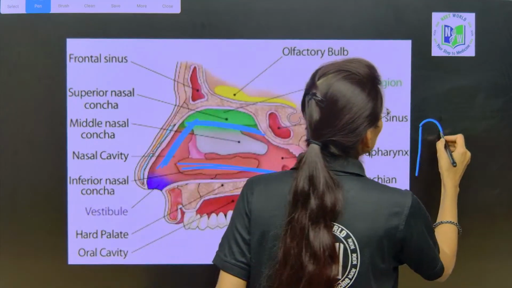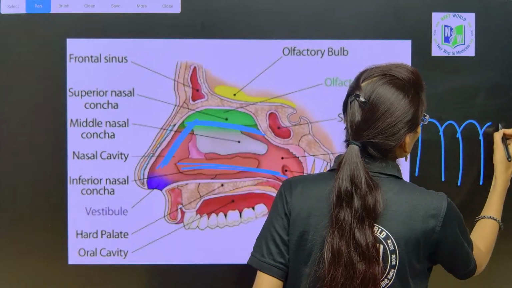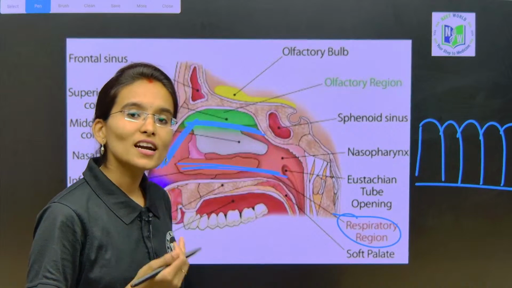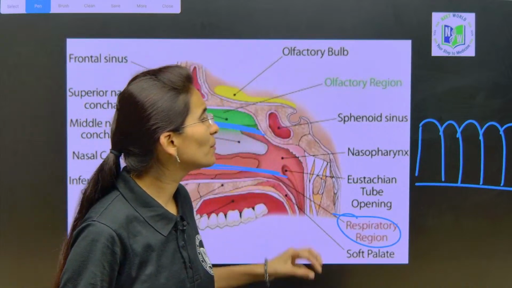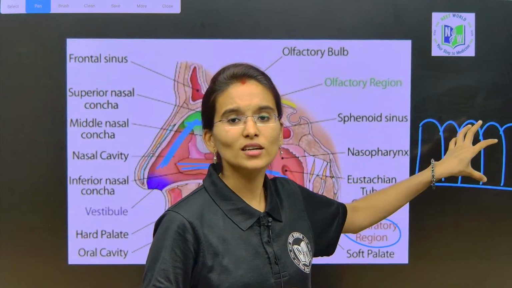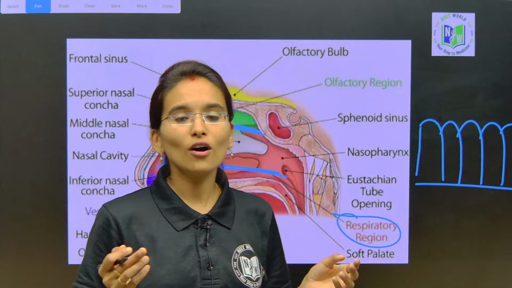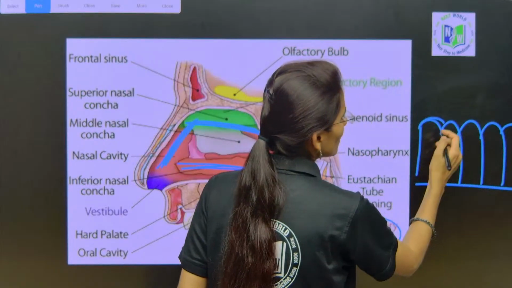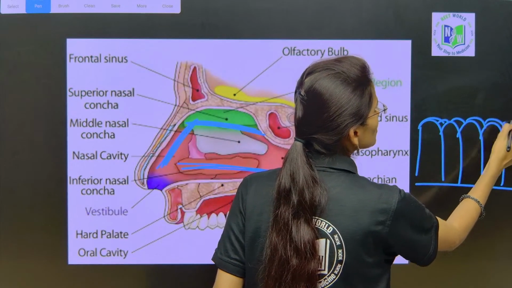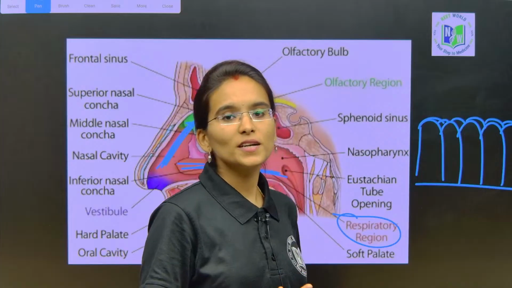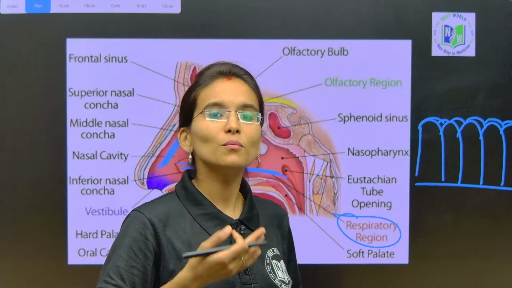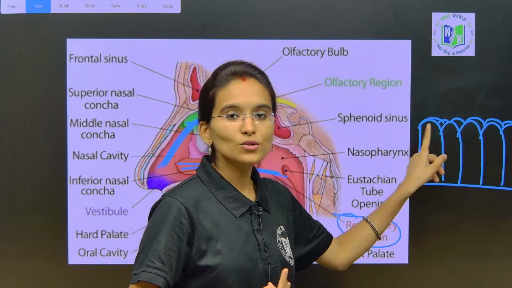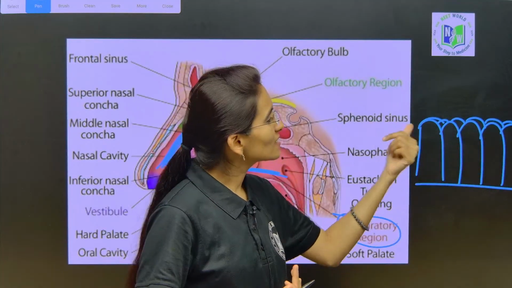It is made up of pseudo-stratified epithelial cells. Pseudo-stratified in the sense that it is made up of many layers actually. Not just one layer, right students? Instead of the presence of single or double layers, more layers are going to be present. So this is a pseudo-stratified epithelium, and ciliated.